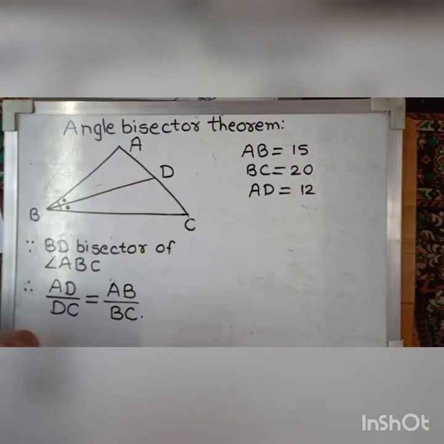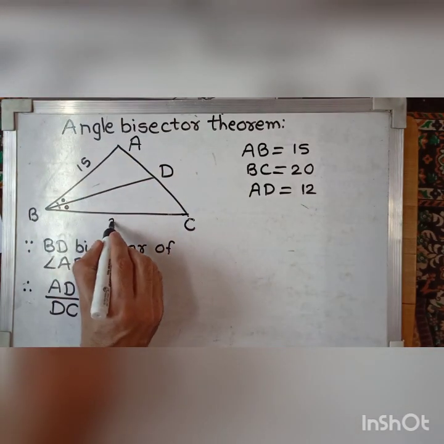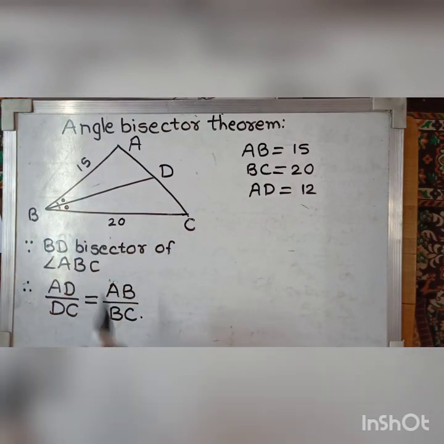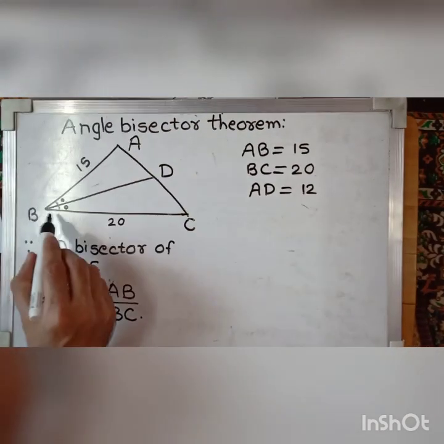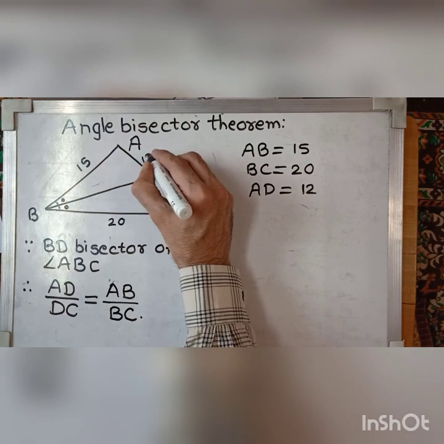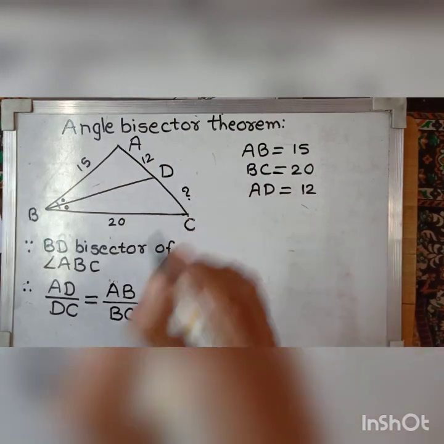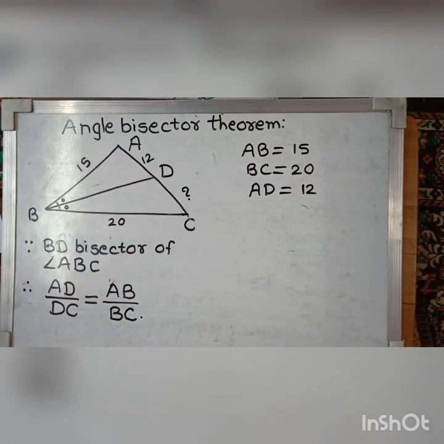Suppose AB is 15, BC is 20. It is given BD is the bisector of angle ABC such that AD equal to 12, and we have to find DC. Or suppose we require the third side AC.